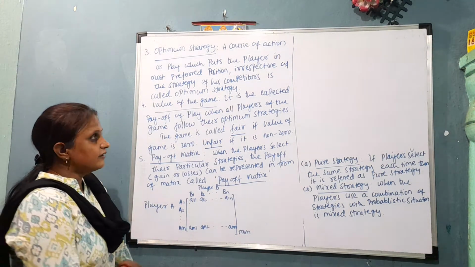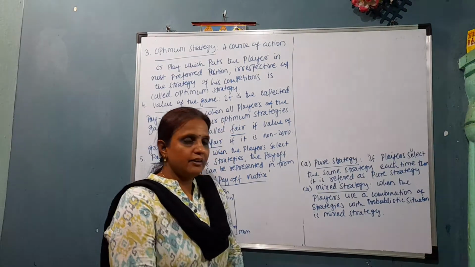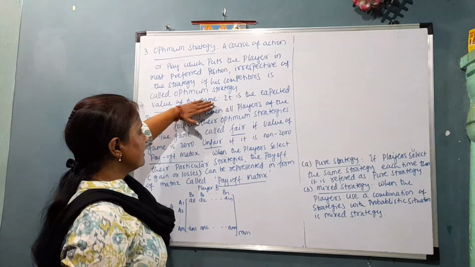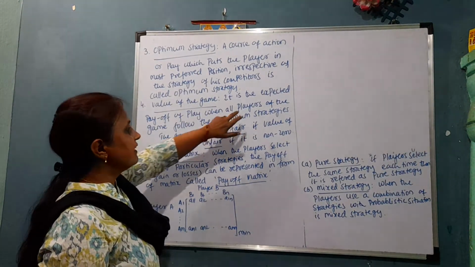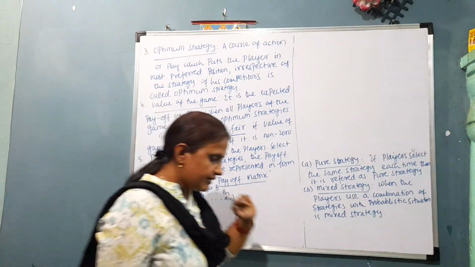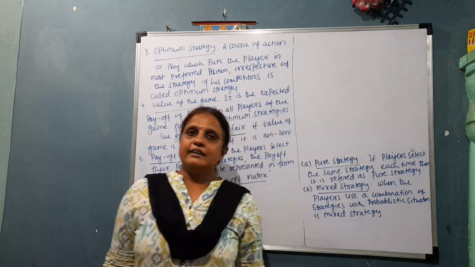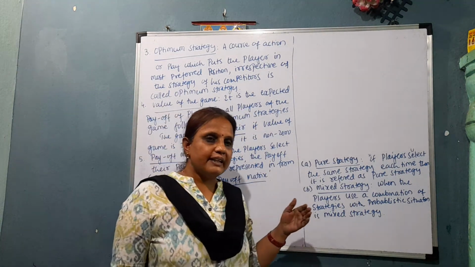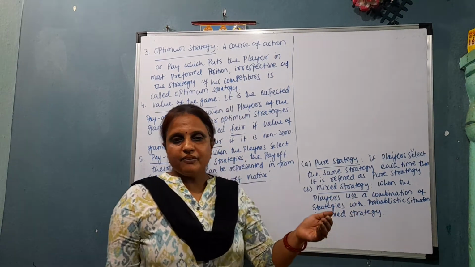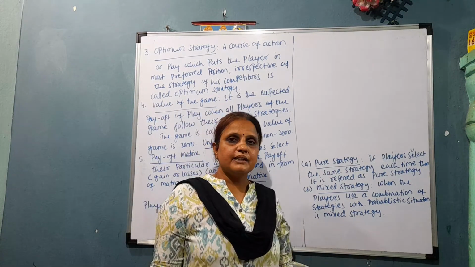Next comes the value of the game. When a competition is going on, at the end we get the result of the game. That is the value, the expected payoff. Payoff is nothing but gain or loss. If we are talking about player A, if he wins, we call the payoff of player A a gain and the payoff for player B will be the loss.